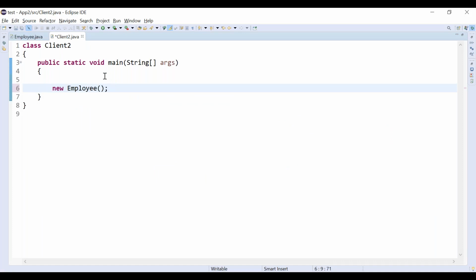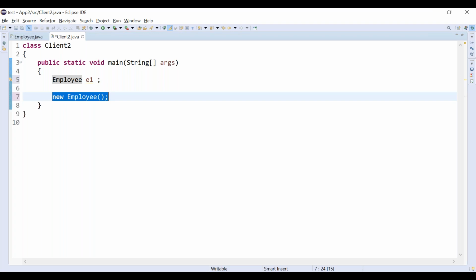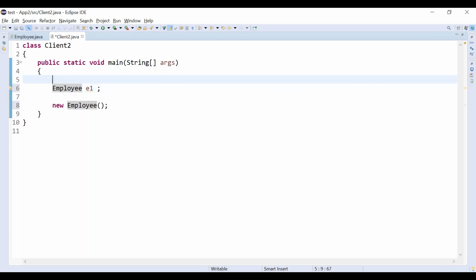How to create an instance variable? Again it is simple. You decide what type of variable you want to create, which is the reference point. I am going to create one reference variable named e1. Listen carefully. The first step is we created one object by using the new keyword. The second step is we are creating one reference variable. This is a pointer which is used to point to the physical object.